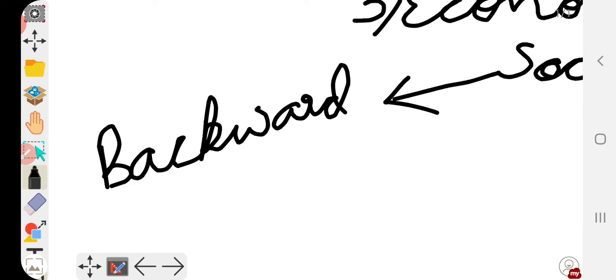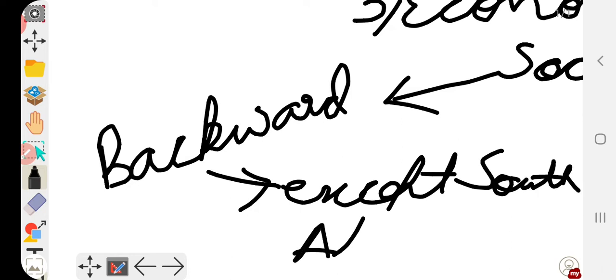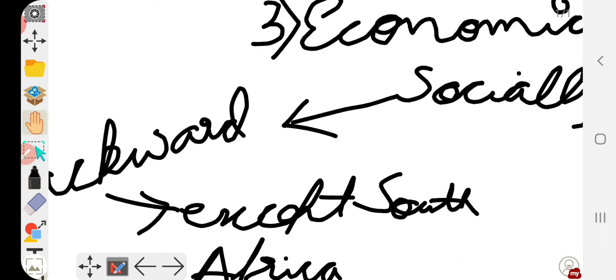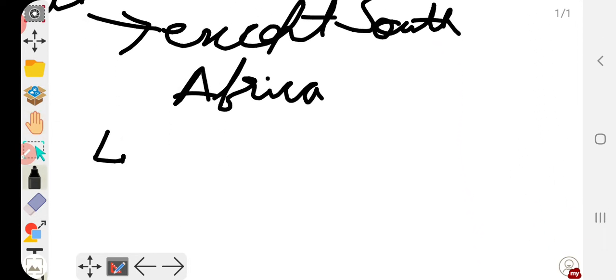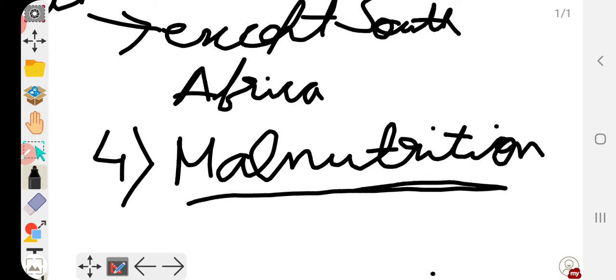So they are not healthy enough to work for long hours. As a result, the resources are there, the reserves are there, but they are unable to transform or change it. So these are the basic causes why, though there are immense natural resources, they are still economically backward.